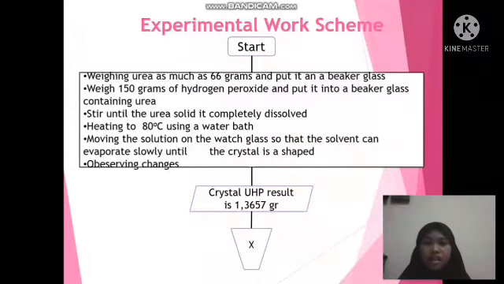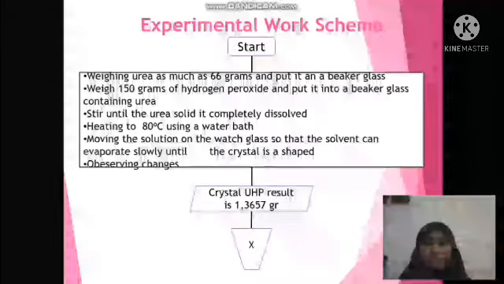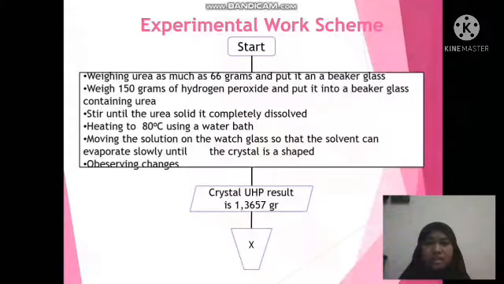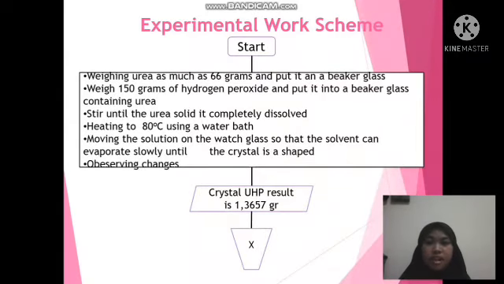Stir until the urea is completely dissolved, and heat to 80 Celsius using a water bath. Next, move the solution onto a watch glass so that the solvent can evaporate slowly until the crystals separate. And next, observe the changes.